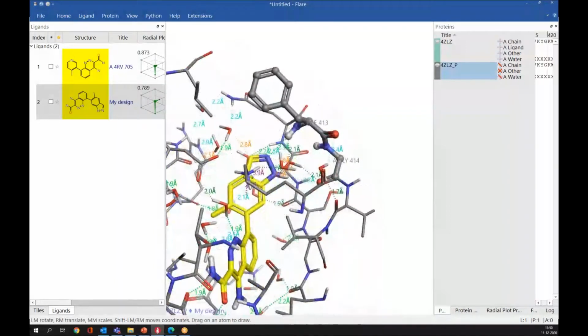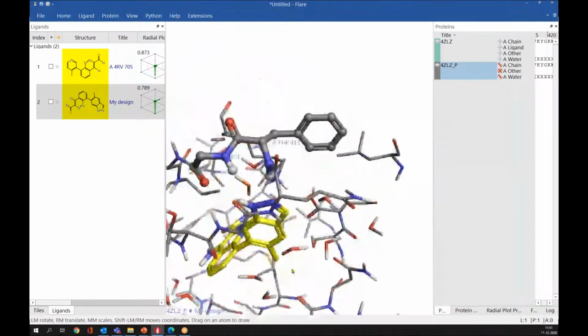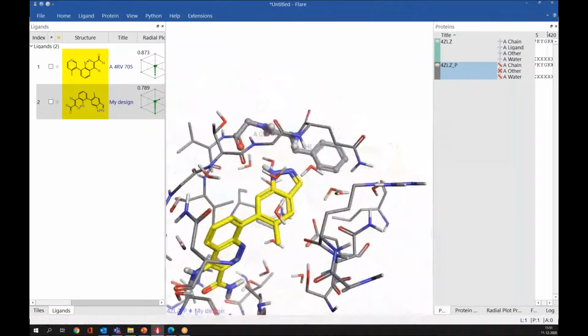So this methyl indazole can displace this water molecule. Like this, you can design your ligands. So this is how we edit a ligand in the protein active site.